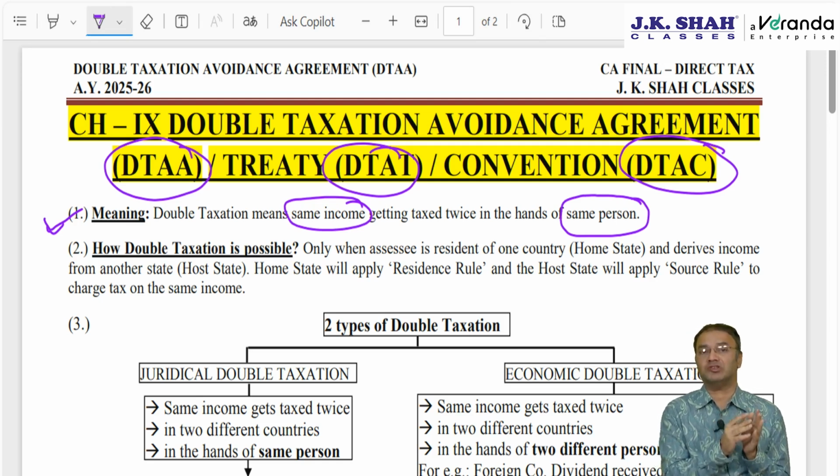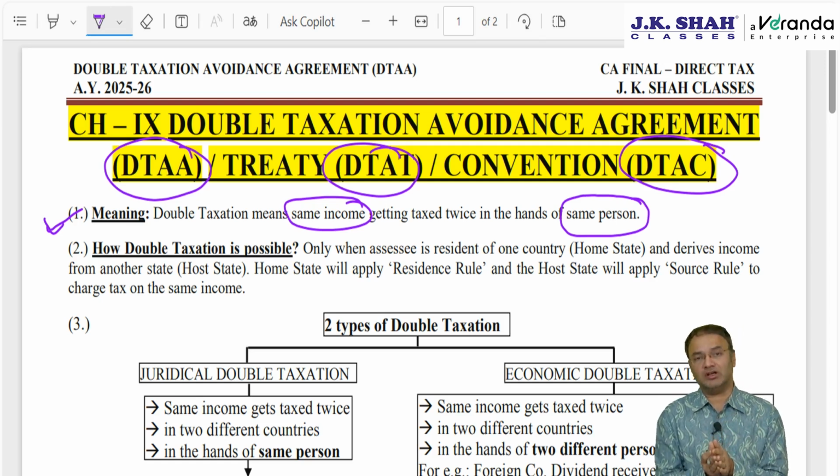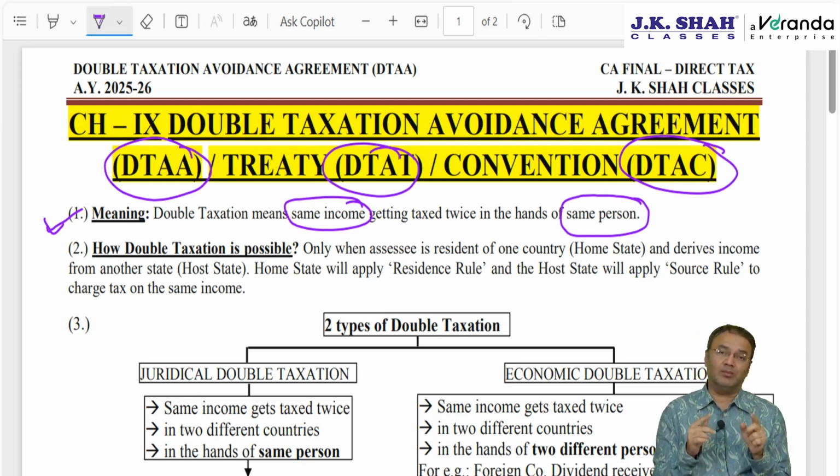For example, Justin Bieber from Canada, he is a resident of USA, he comes to India, earns income. Can the Indian government charge tax to him? Answer: yes, because though he is a resident of USA, he has earned income from India. Now how is double taxation possible? Double taxation is possible because the Indian government will charge him tax because he has earned income in India, and the US government will also charge him tax because he is a resident of USA.